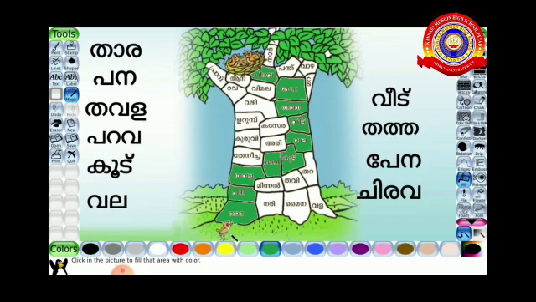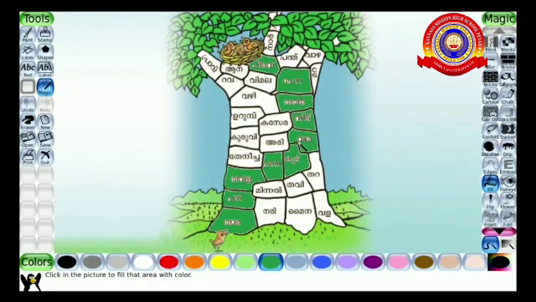Through this colorful way, the little bird reached the nest. Okay, children. Look carefully how the little bird reached the nest. I think all of you understood this game. Right? Okay.